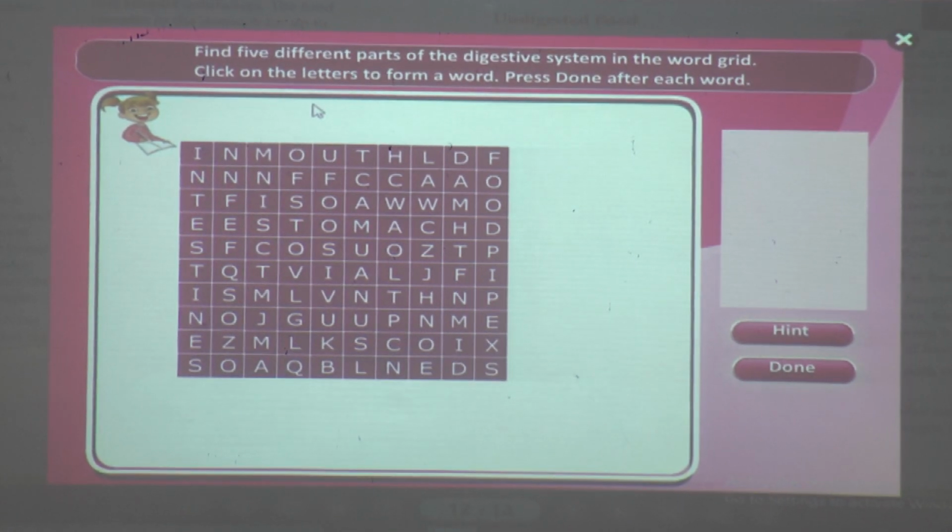So, my dear students, here is one quiz. Find 5 different parts of the digestive system in the word grid and click on the letters to form a word. Press done after each word. What do we have to do? From this grid we have to find out the names of different parts of the digestive system. So, the first part is mouth. So, we will click here and we will click done. Yes, it is correct.